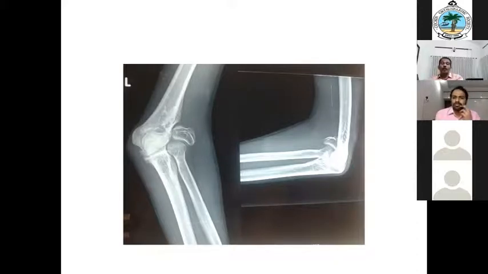So what will happen? What are the complications in a late case if you are going for an osteosynthesis? What are the complications? Still no name.